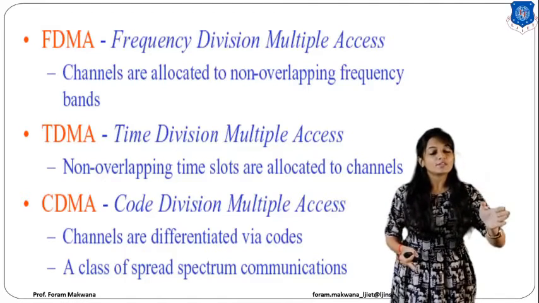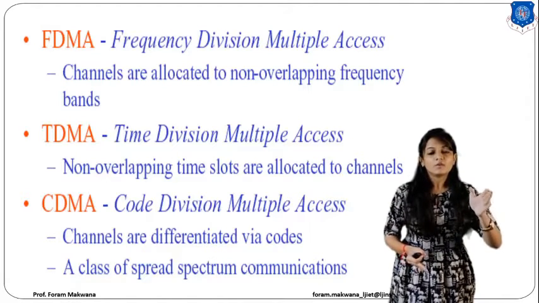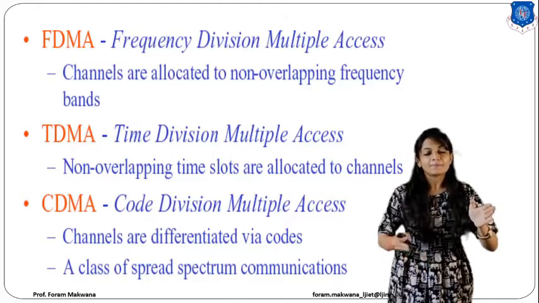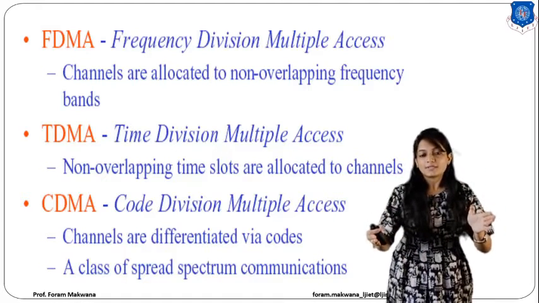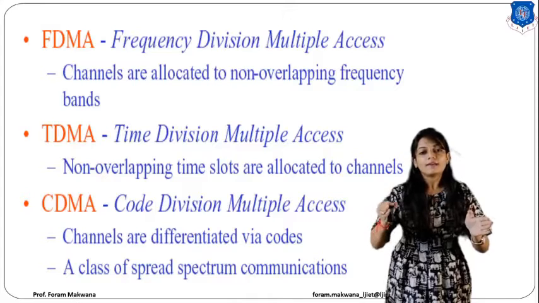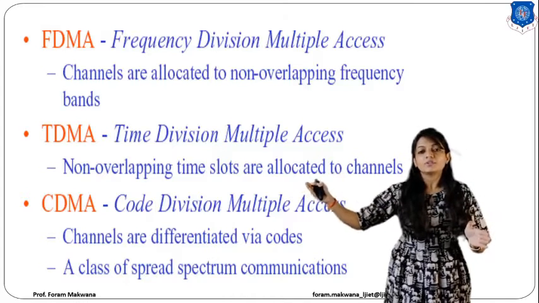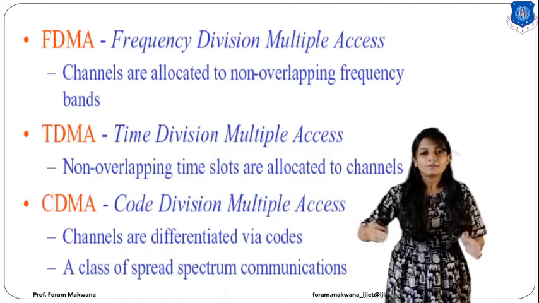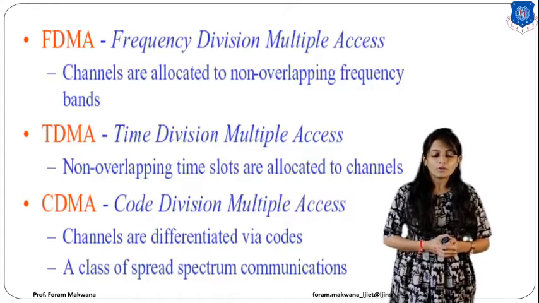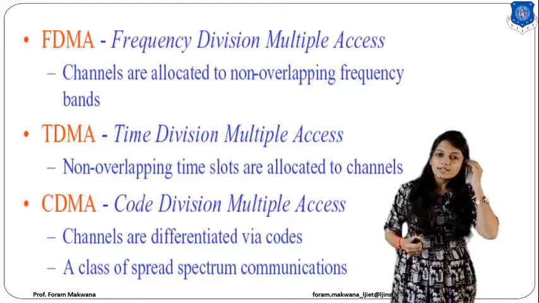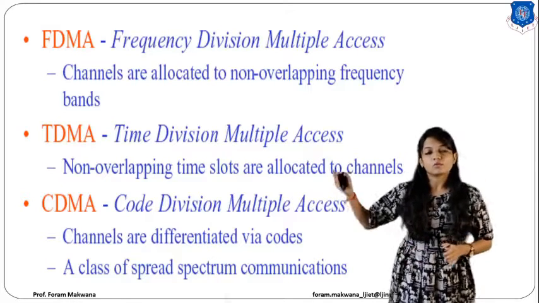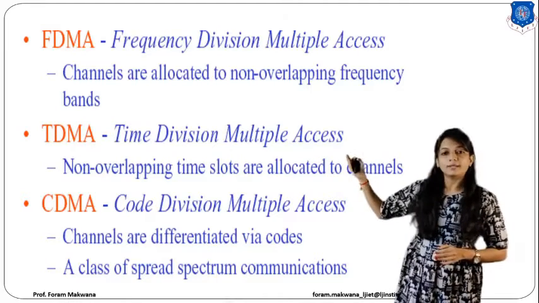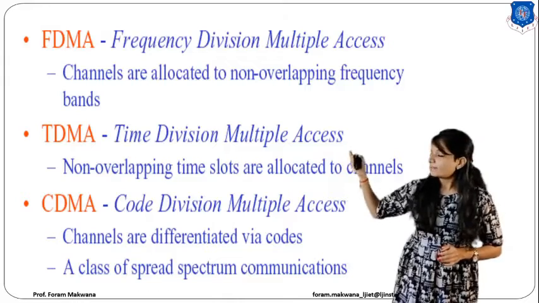Like user A is going to transmit a signal at 12 AM. User B is going to transmit a signal at 12:05, and user C is allowed to transmit at 12:15. Alright, so I am going to assign a different time slot to multiple users in time division